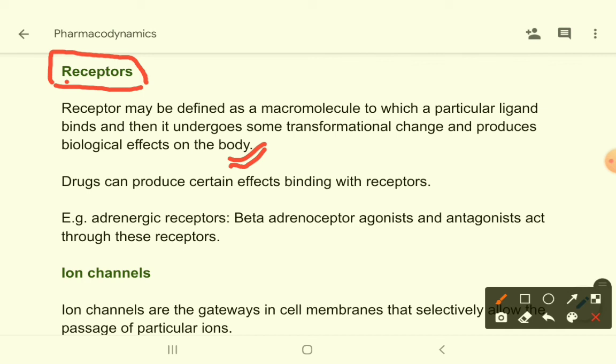For example, adrenergic receptors. Beta adrenoceptor agonists and antagonists act through these receptors. Beta agonists and antagonists are drugs which bind with these adrenergic receptors.